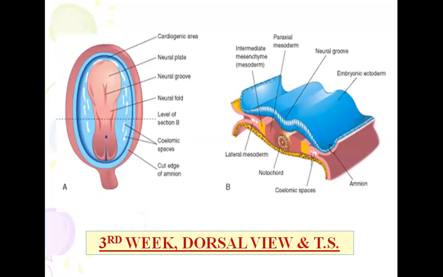In mesoderm there is notochord, and mesoderm is divided from medial to lateral side: medial most is paraxial mesoderm, then intermediate mesoderm, and then lateral plate mesoderm. In this diagram, you can see the intermediate mesoderm is yellow in color.